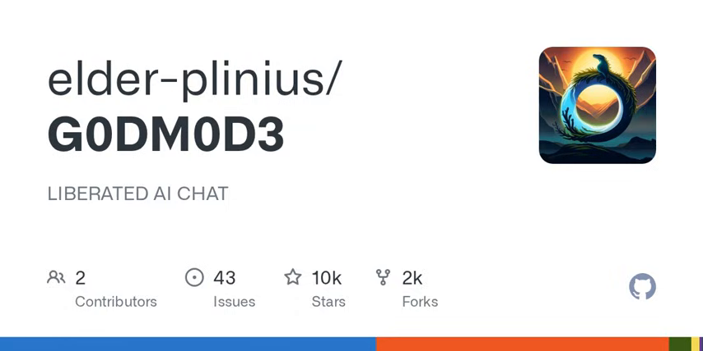In short, G0DM0D3 is not just a chat interface. It's an open framework that lets you race, test, and study models while keeping your privacy and control. Whether you're researching new jailbreaks, comparing model performance, or just chatting for fun, G0DM0D3 gives you the tools to do it all freely.